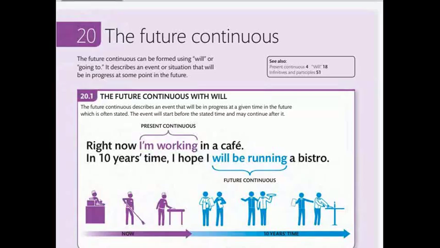Unit 12. The future continuous. The future continuous is formed using will and -ing. It describes an event or situation that will be in progress at some point in the future.